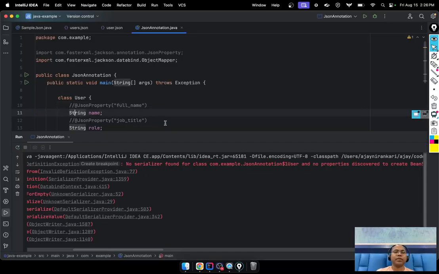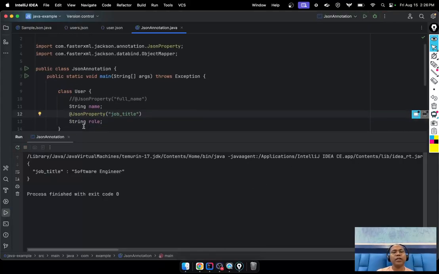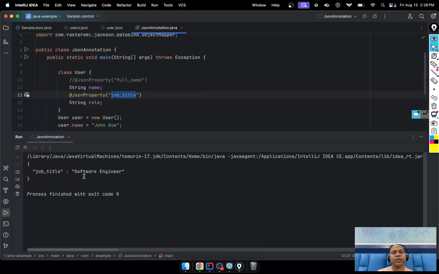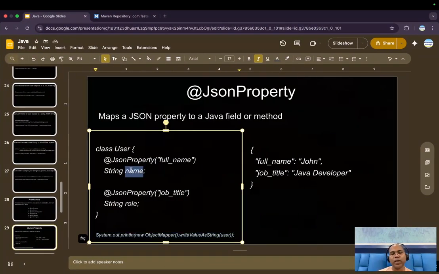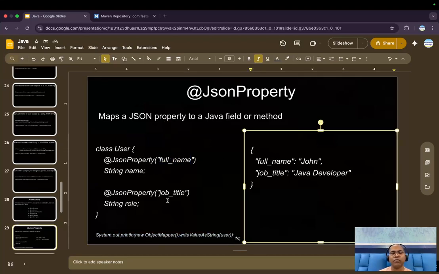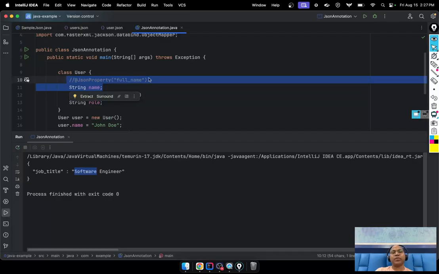Let's add one. Notice here you can say job roles, you can mention this one. Whatever property you mention, that would be the key, and the name would change. If you want to change that, so this name would be the full name, then you can mention full name. This name would be the role, then you can mention role. Here, the name is not a part of JSON, so you can mention name here.